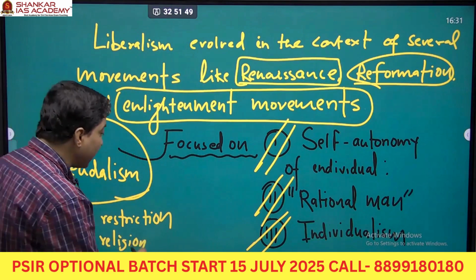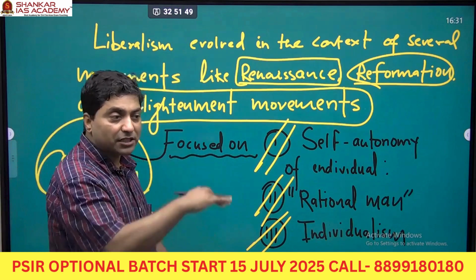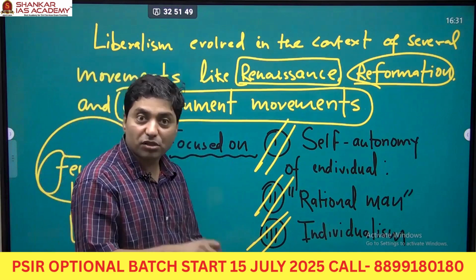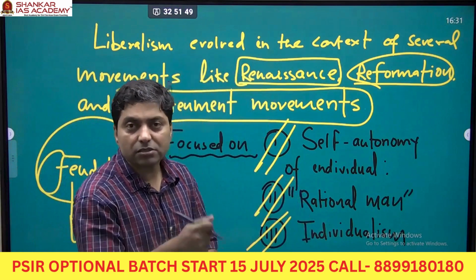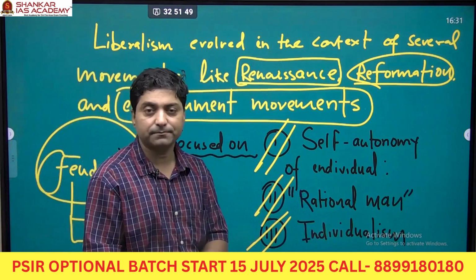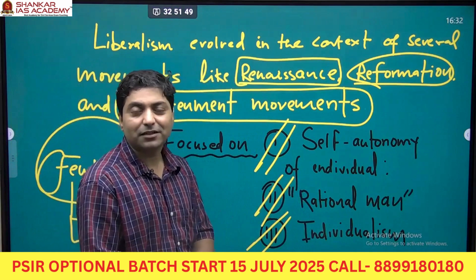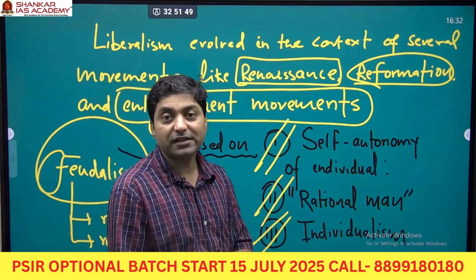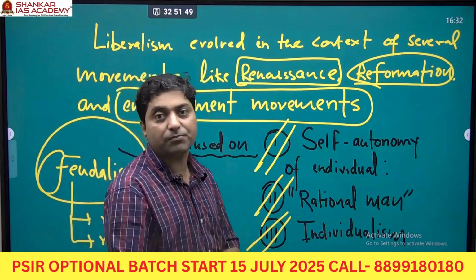Religion. The society was basically hierarchical, right? There was a hierarchy in the society. And at the top of that hierarchy, the monarch was the legitimate authority. They asserted divine right theory. For example, James II of Britain and Louis XIV of France asserted that we are representatives of God. I am the representative of God, right? And therefore, I have full authority over our subjects.